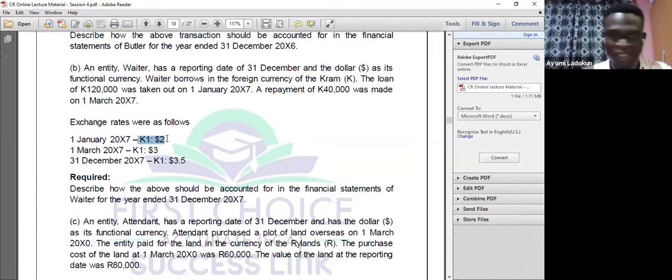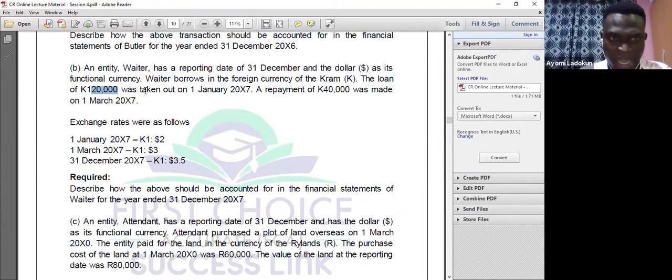And I ask myself again, in which currency did I borrow? I borrowed in the stronger currency. Can you see that now? 120,000 crown. I borrowed in the stronger currency, and I needed to convert it to my weaker currency. So what will I do? I will multiply. On the date the transaction occurred, $2 multiplied by 120K crown gives 240,000. So that's what I will do.